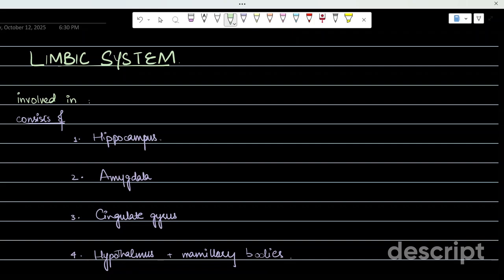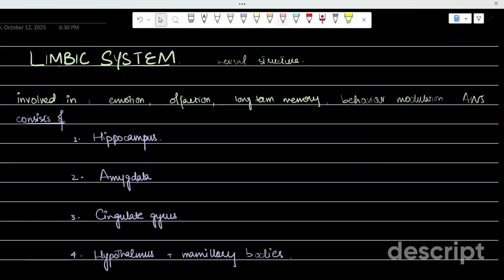Today we will be discussing the limbic system. Now, what is the limbic system? It's a collection of neuronal structures which are present in our brain, specifically near the temporal region. It is involved in emotion, olfaction, long-term memory, behavior modulation, and control of the ANS.